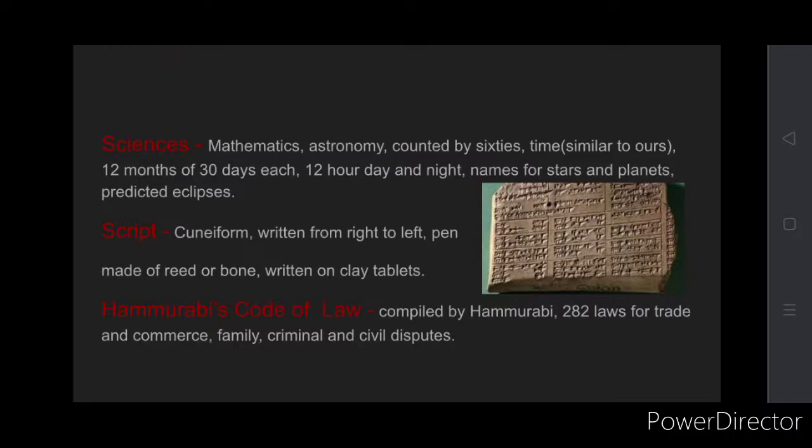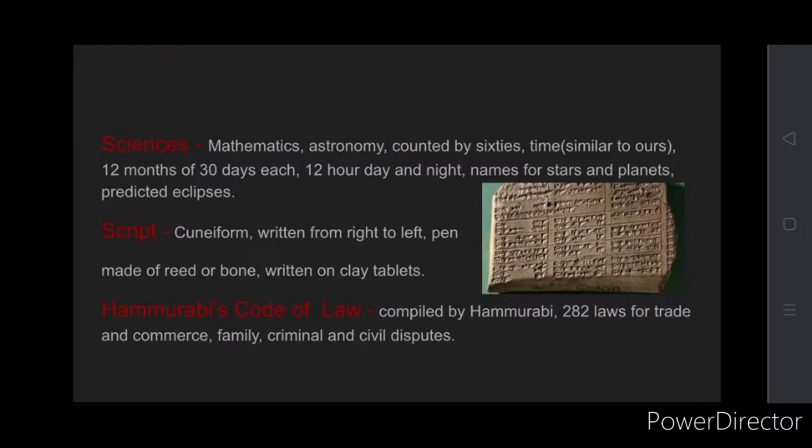Okay, and then moving on to Hammurabi's code of law. If there is a particular city, you need some laws that will govern the city, right? Just as we have laws for theft and different kinds of crimes, similarly they also had a law which said that this is the punishment we will give to somebody who is stealing something, who is a thief, or who is a murderer, etc.